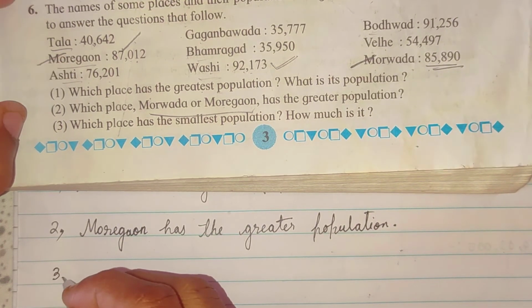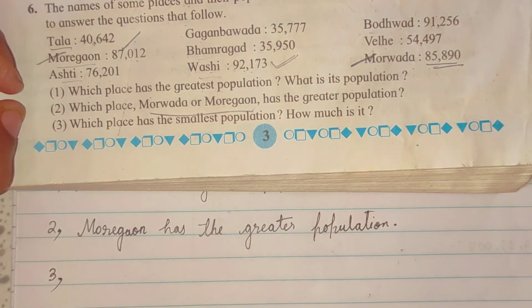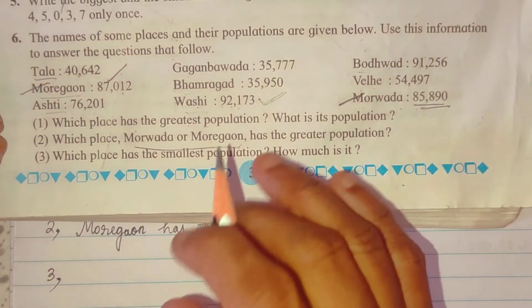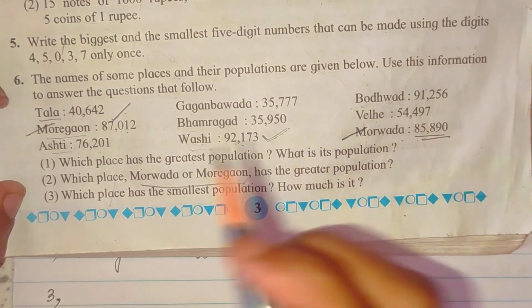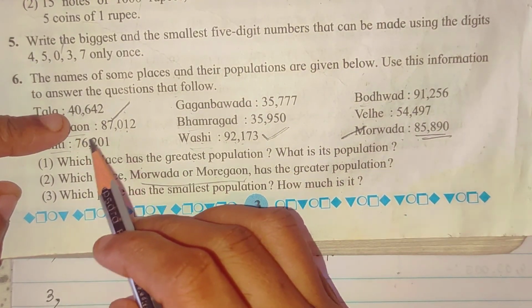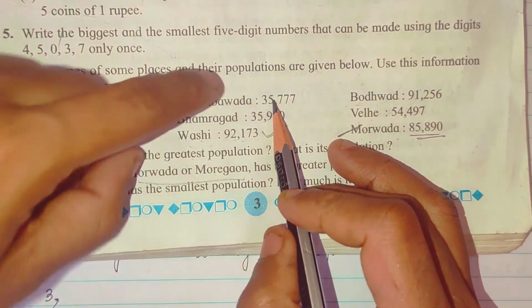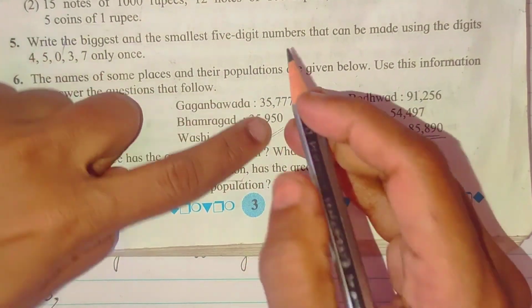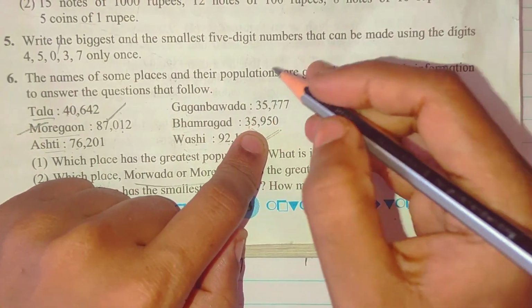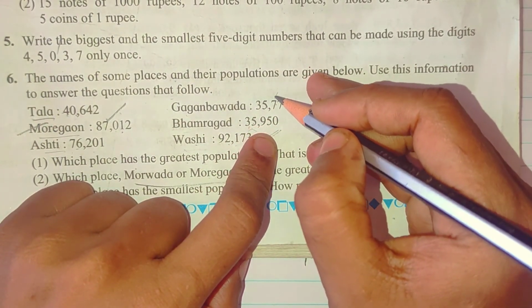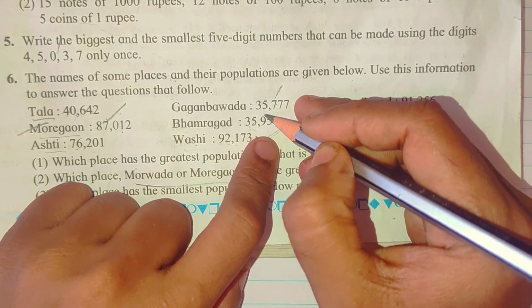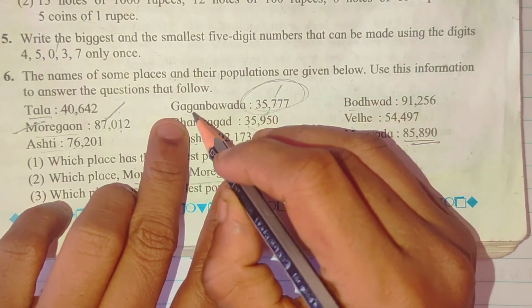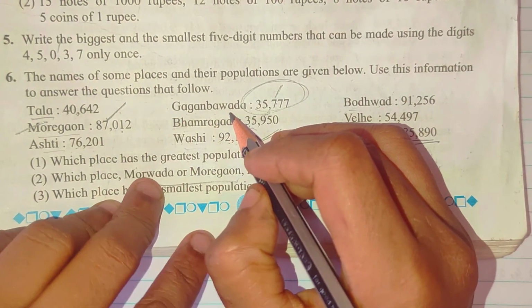Then third one, which place has the smallest population? How much is it? So smallest, see 40, 80, 70, 35, 35, then 91, 54. So this 2 is of 35. In this 35,700, here 35,900. So this 700. So that is Gagan Bawada.